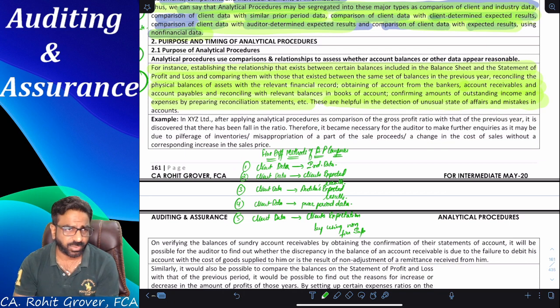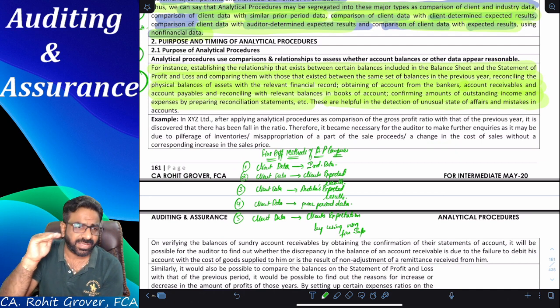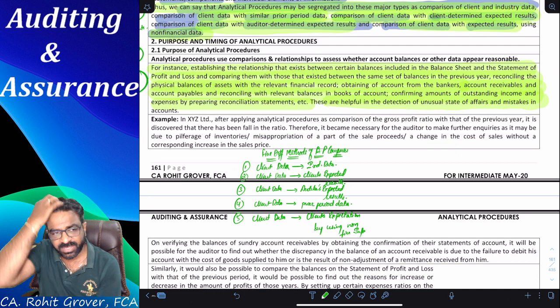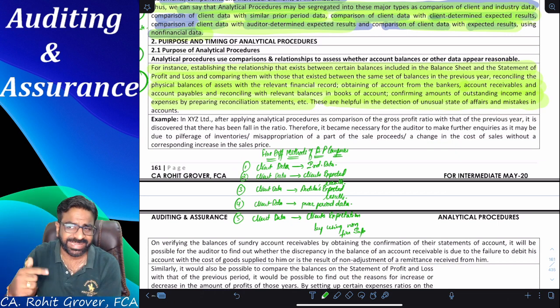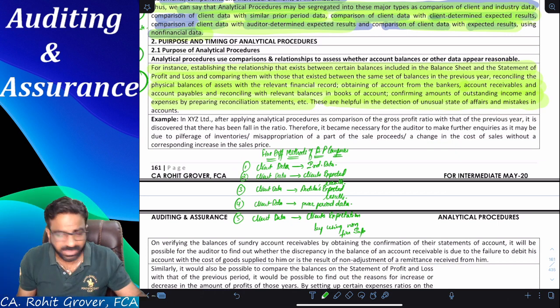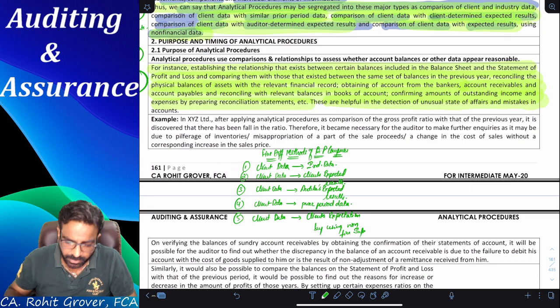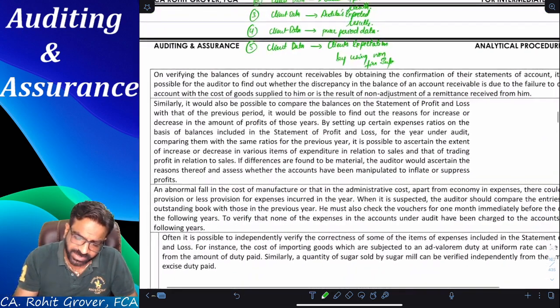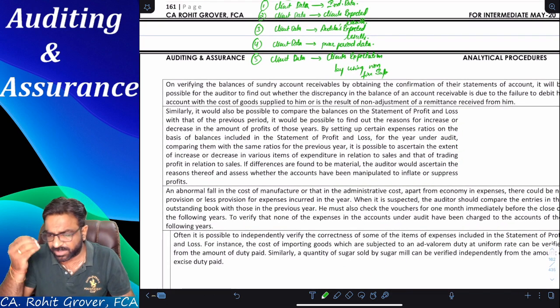So that you can't control. And at the same point of time, the government has fixed the prices of what? Essential commodities. Am I correct or not? Sometimes even though the price of essential commodities is very high in the market, you will still get it at the same selling price because the government bears that loss. That is called an increase in the cost of sales, but without increasing what? Sales price. Clear, everyone? Any doubt or no doubt? No, sir. No doubt. Okay. Now, the next thing we have to understand, these are nothing but examples only which are given. So let's read some examples so that you will get an idea.